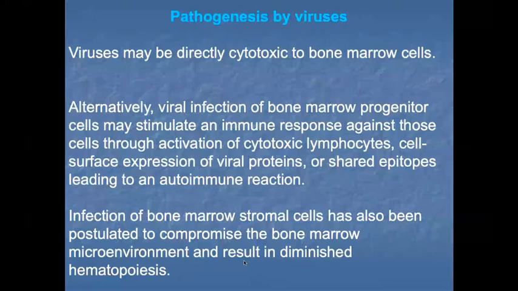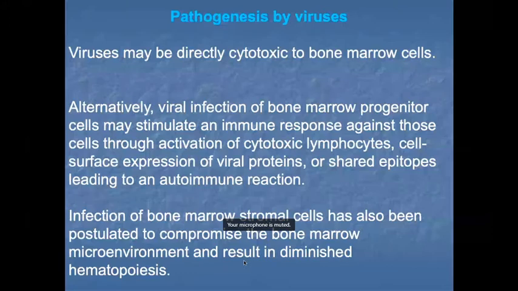The virus can have a direct cytotoxic effect on the bone marrow stem cells. Second, it stimulates the cytotoxic CD8 cells in our body, which can cause further damage to the cells. The other thing is that viral proteins are expressed, and antibodies are developed against these viral proteins, and the immune-mediated reaction again causes bone marrow suppression and cytopenias.